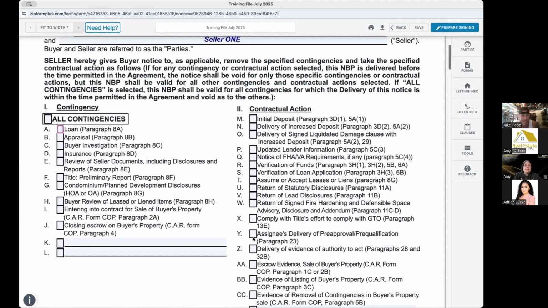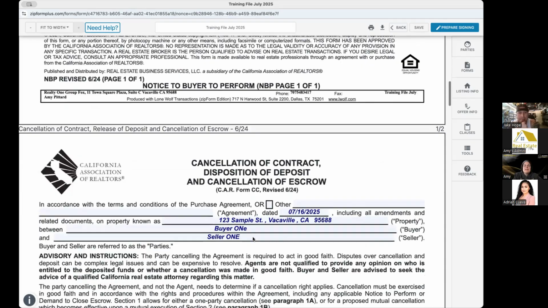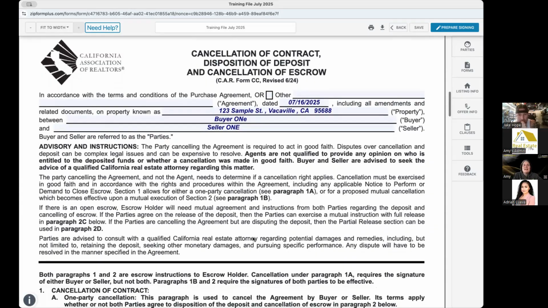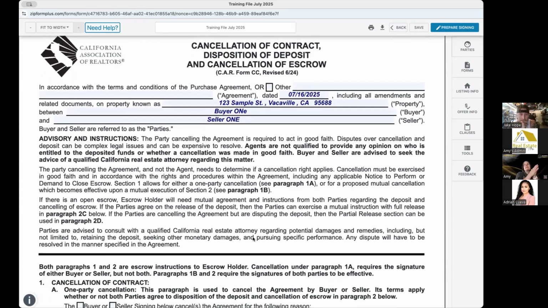Then going in alignment with this one would be our cancellation of contract, which Adriana had been asking about. So our cancellation of contract, remember we serve that notice to perform whether on the buyer side or seller side. We serve the notice to perform. We've got to wait 2 days before we can cancel, unless it's a close of escrow.